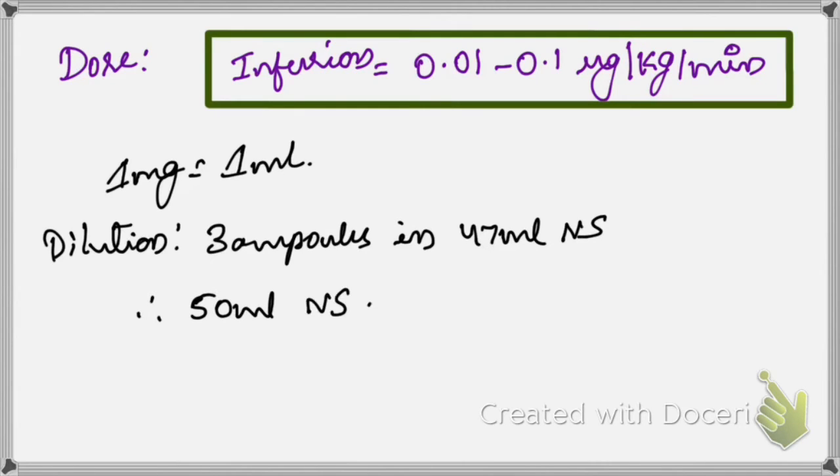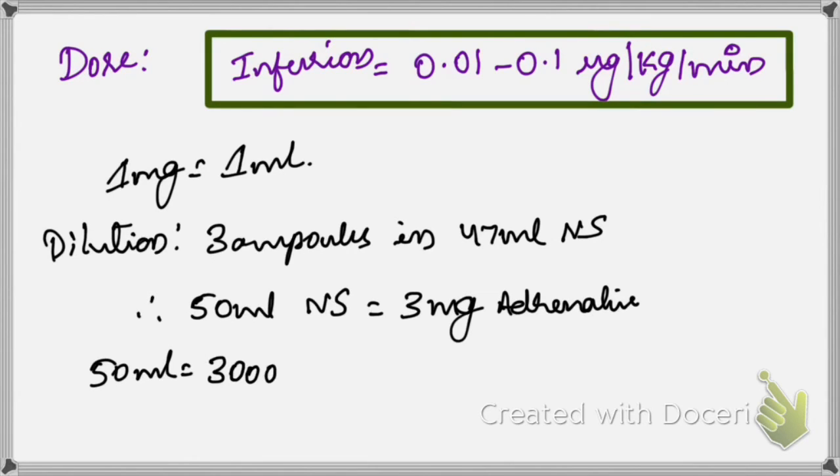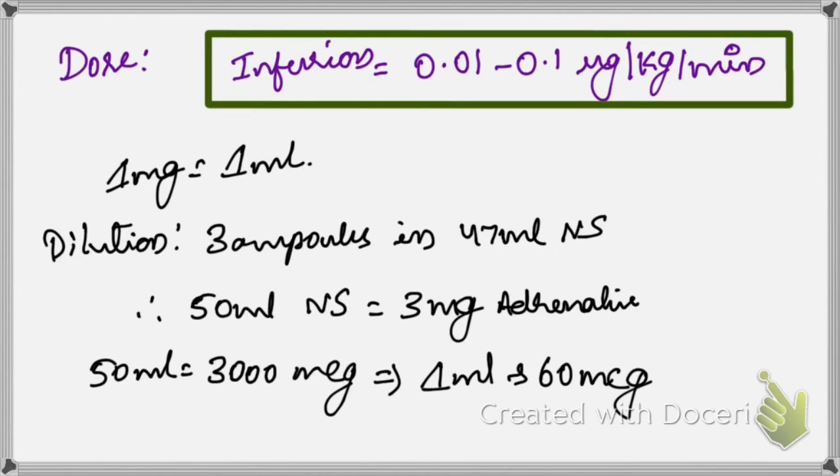So how much will it contain? It will be 3 ml of adrenaline, so it will be 3 mg of adrenaline, right? So it becomes 3000 microgram, because the infusion rate formula we calculate is for microgram. So you have to convert it to mics from mg. So it becomes 3000 microgram. So in each ml of this diluent that we take in a 50 cc syringe, in 50 ml, 1 ml of it contains 60 microgram of adrenaline.